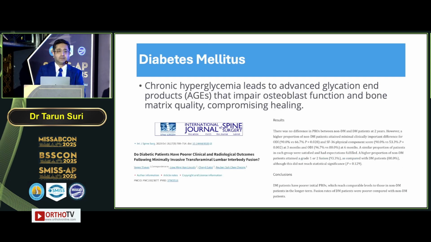Coming to the next cause, diabetes mellitus, we all know that chronic hyperglycemia leads to the development of advanced glycation end products which impair osteoblast function and bone matrix, apart from the microangiopathy which develops at the site of the fusion mass.